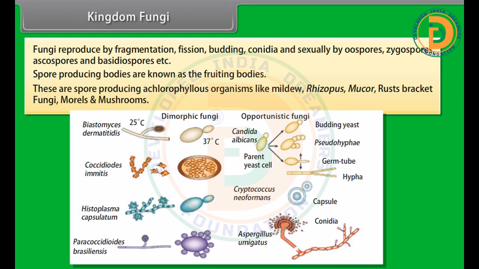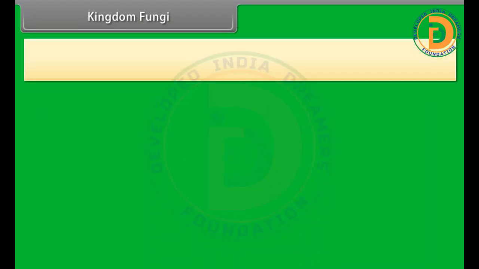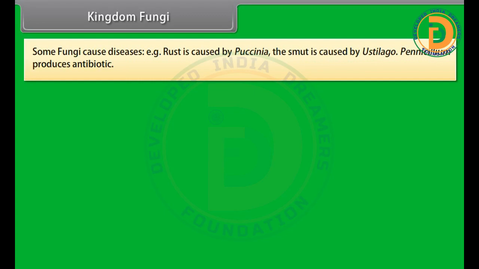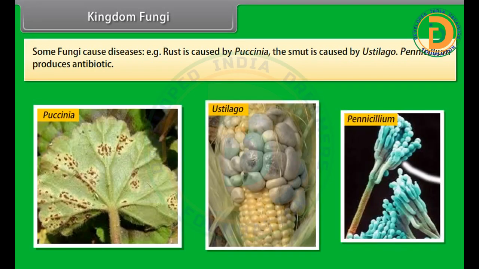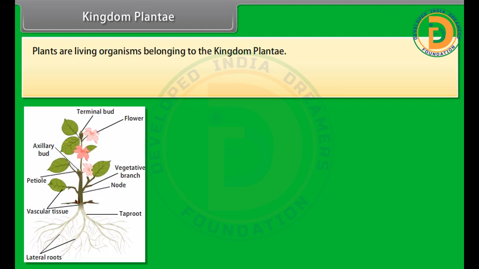These are spore-producing achlorophyllous organisms like mildew, Rhizopus, Mucor, rusts, bracket fungi, morels, and mushrooms. Some fungi cause diseases. For example, rust is caused by Puccinia. The smut is caused by Ustilago. Penicillium produces antibiotic. Kingdom Plantae. Plants are living organisms belonging to the kingdom Plantae.